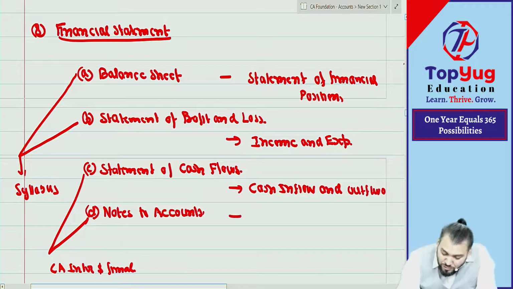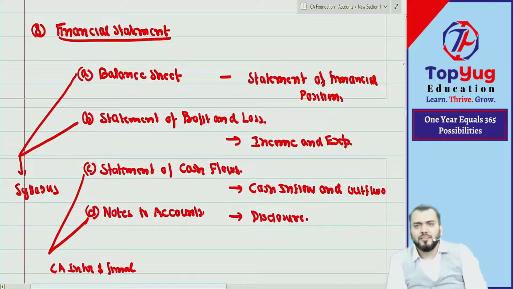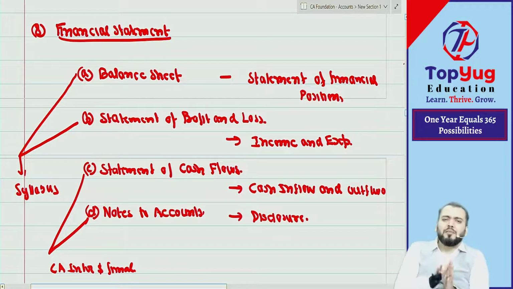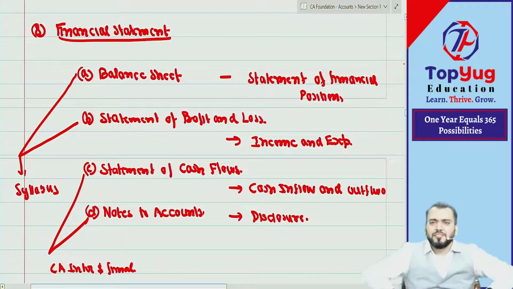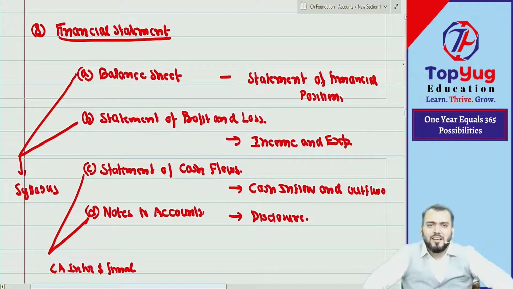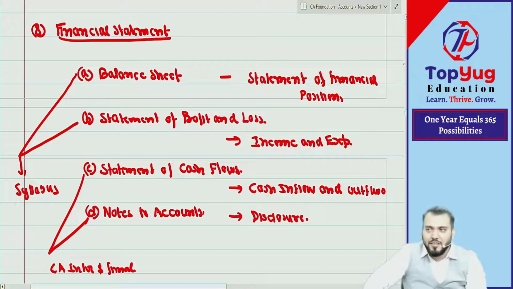And the last, notes to account, is required for disclosure purpose. This disclosure is very important. But you'll understand the importance not in CA Foundation, but at CA Inter and CA Final level. Understood? A simple example I will give about disclosure. Suppose I am doing business and I have many assets and I have taken a loan from bank of rupees 200 crore.